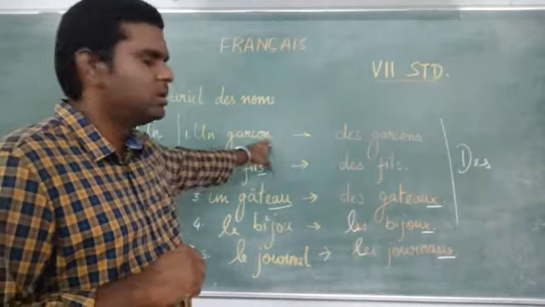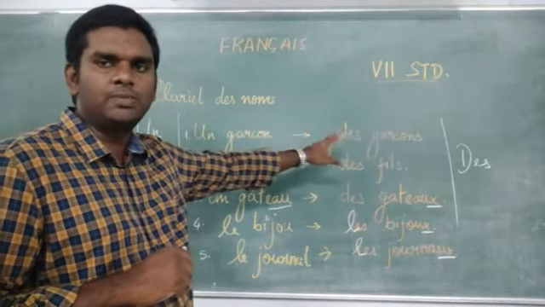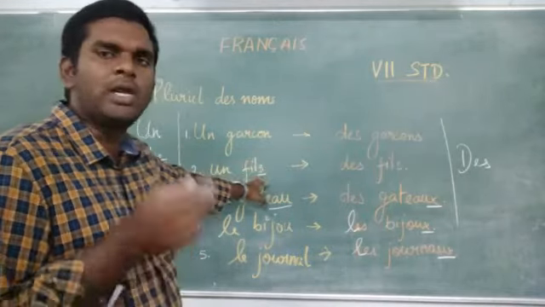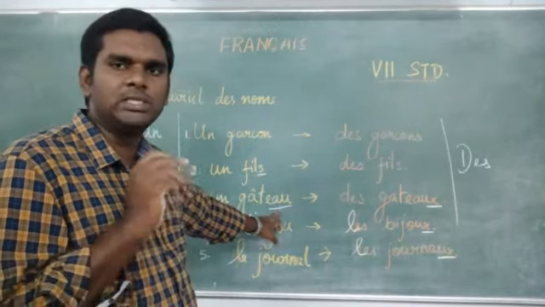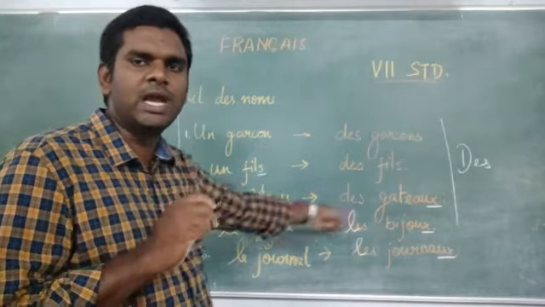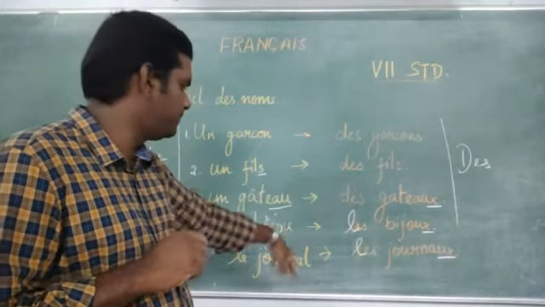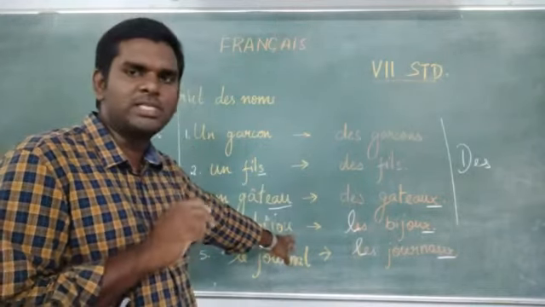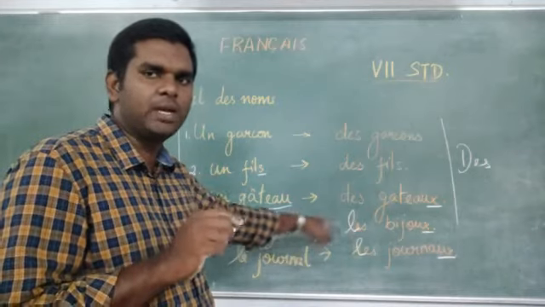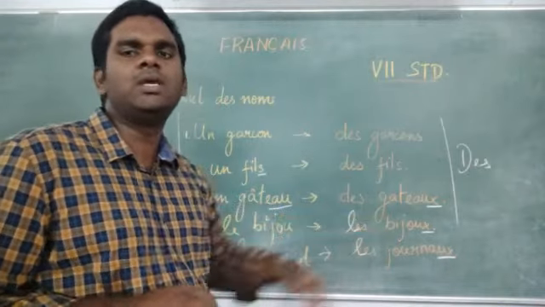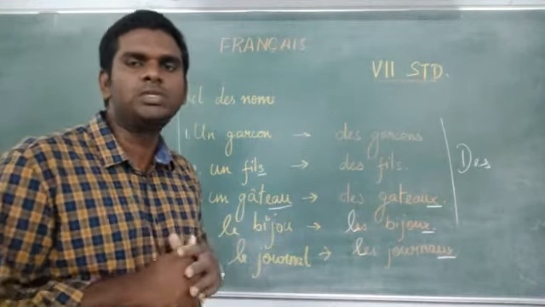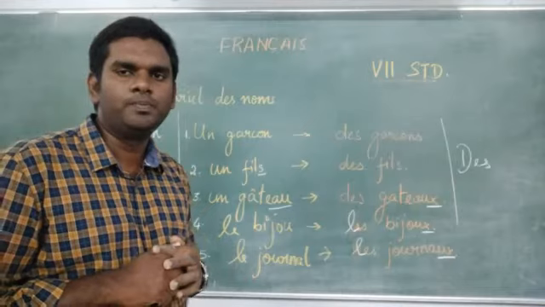That is, here, just add an s to make it plural. Here already it has s, so I am not doing anything. Third one, the ending is eau, so I am just adding an x to make it plural. OU also the same condition, just add an x to make it plural. And AL, that is replaced as AUX. So this is pluriel des noms.